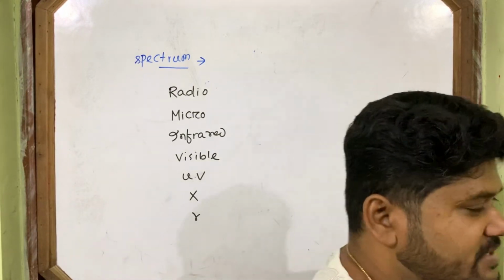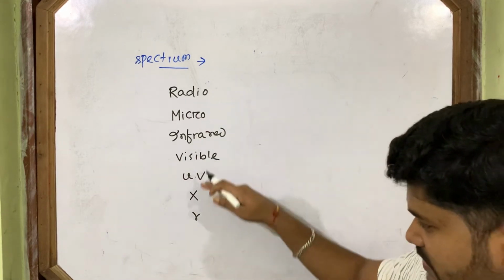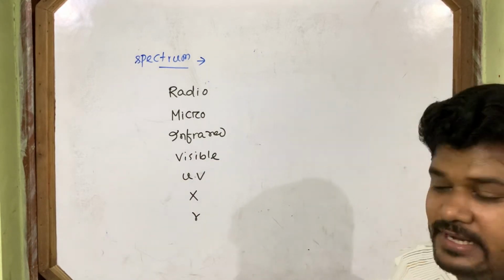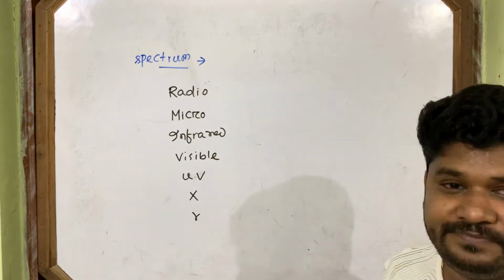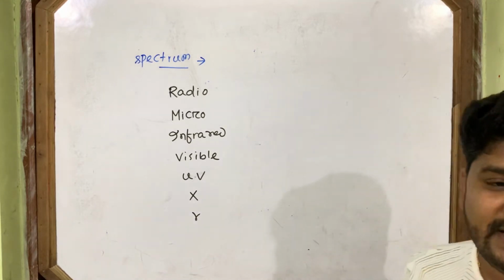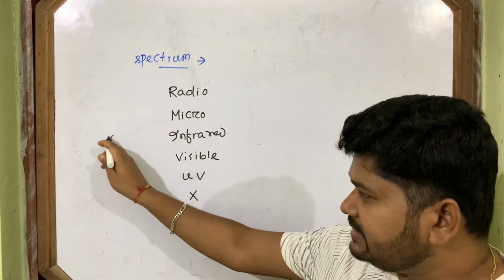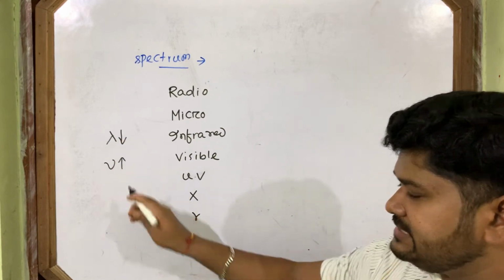The electromagnetic wave consists of these rays, and I have now written the rays here from top to bottom in increasing order of frequency and decreasing order of wavelength. Lambda is decreasing, frequency is increasing.